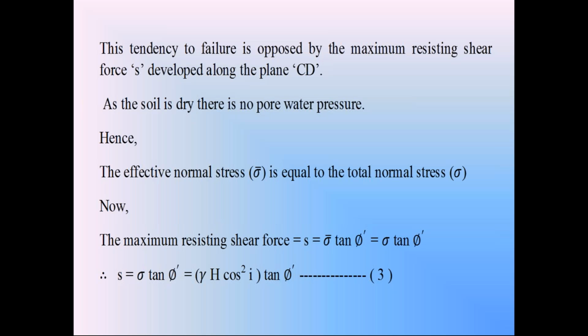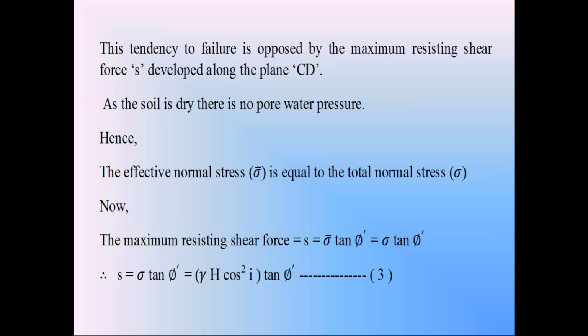According to Terzaghi, the shear strength S is equal to sigma dash tan phi dash. Sigma dash is called effective stress. We call this sigma dash the effective normal stress. Sigma dash is equal to total normal stress sigma minus pore water pressure. That is the Terzaghi effective stress equation.